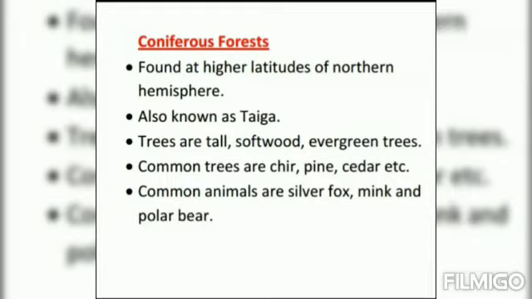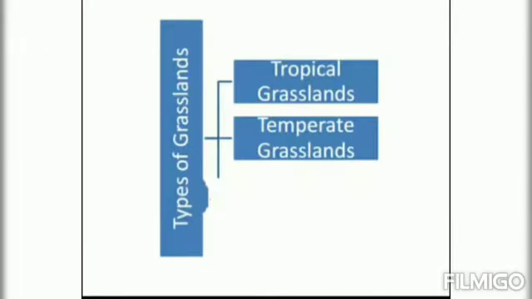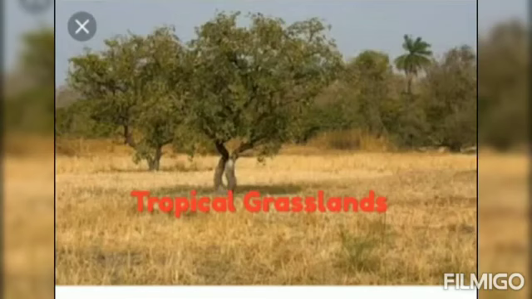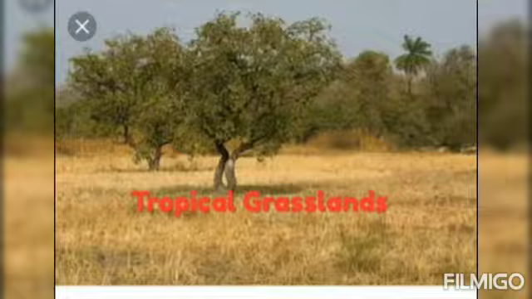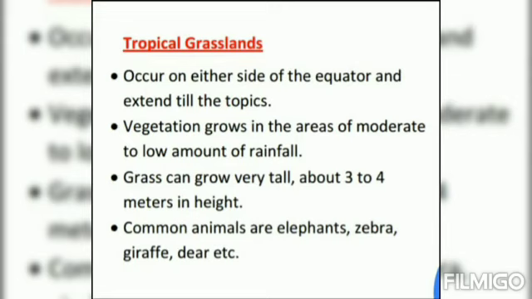There are two types of grassland, tropical grassland and temperate grassland. Let us understand both of them in detail. Tropical grasslands. Tropical grasslands occur on either side of the equator and extend till the tropics. Vegetation grows in the areas of moderate to low amount of rainfall. Grass can grow very tall, about 3 to 4 meters in height. Common animals are elephants, zebra, giraffe, deer, etc.